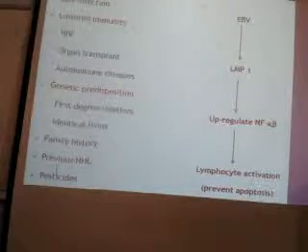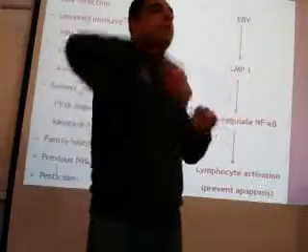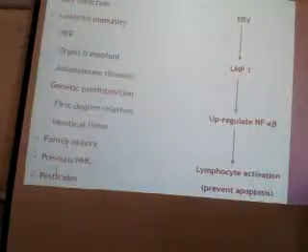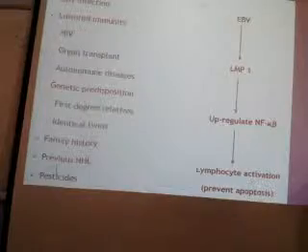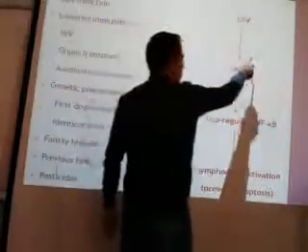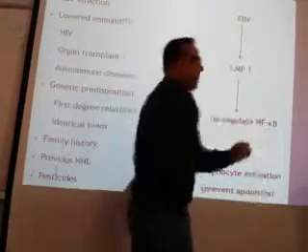This is a nuclear transcription factor. Once it is upregulated, what will it cause? It will decrease the apoptosis and lead to increased survival signals. Decrease of apoptosis, upregulation of transcription factors, you know, the transcription factor NF-kappa B. So this is the main role. I will show you the diagram, it will become clear from that. So EBV will cause the formation of latent membrane protein 1, which upregulates NF-kappa B.